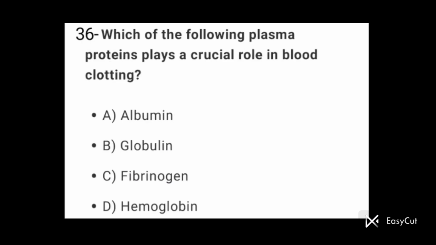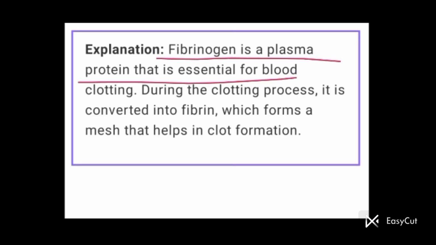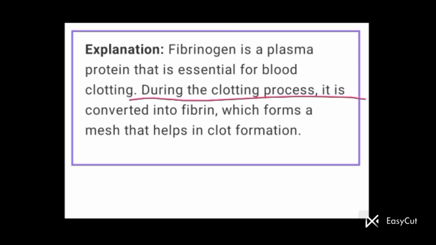Question number 36. Which of the following plasma proteins plays a crucial role in blood clotting? So, option C is the correct option here. Fibrinogen is the plasma protein which plays a crucial role in blood clotting. Fibrinogen is a plasma protein that is essential for blood clotting. During the clotting process, it is converted into fibrin which forms a mesh that helps in clot formation.